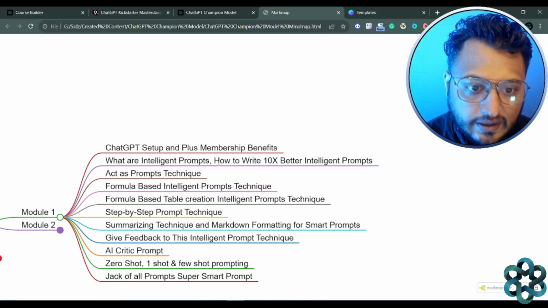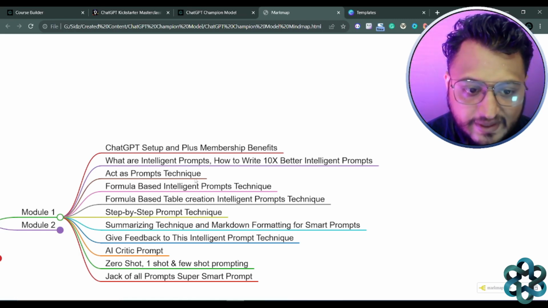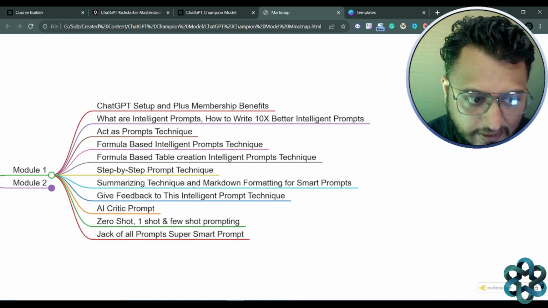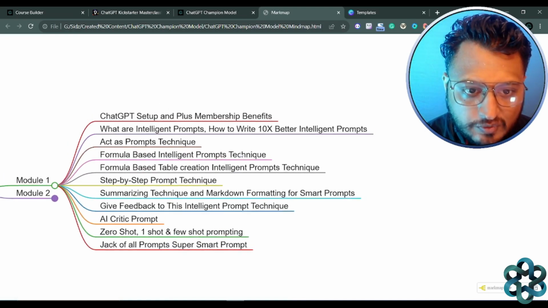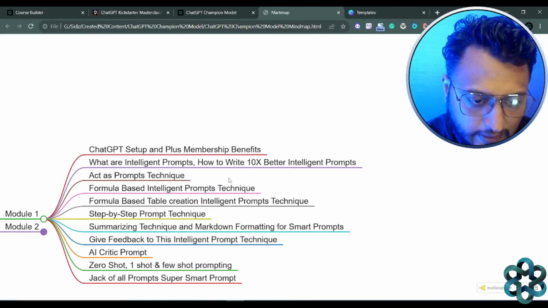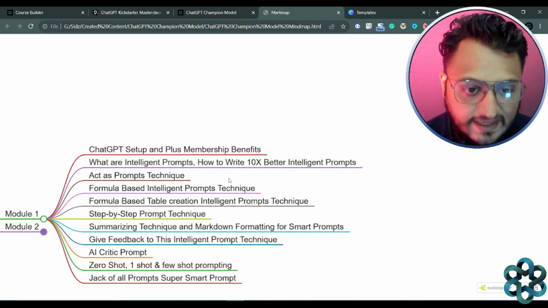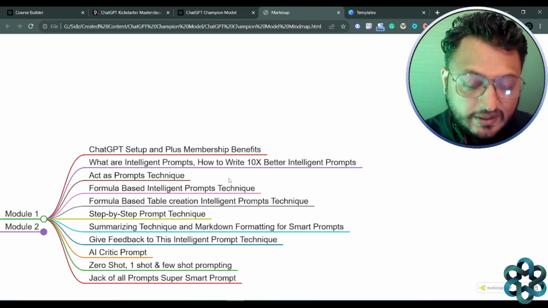Okay, and then there is a series of prompts, right? So actor's prompt technique, formula based intelligence prompts technique, table creation technique, step by step prompt technique, AI critic prompt technique, zero shot, one shot, few shot, jack of all prompts. So a lot of different variety of techniques that we have introduced, and you'll understand what a basic prompt is and what an intelligent prompt is.